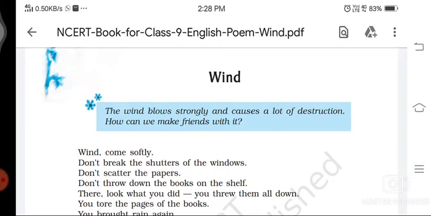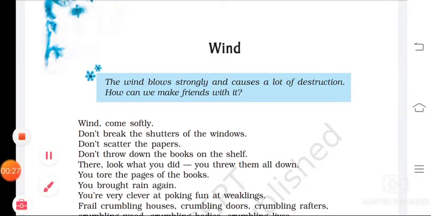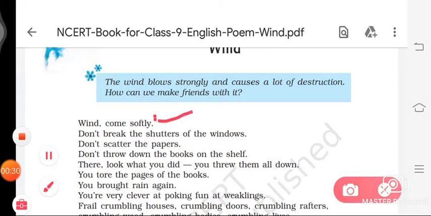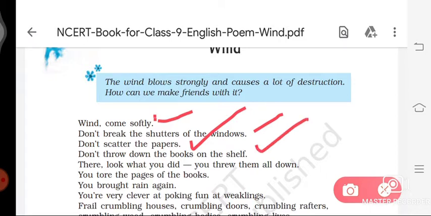So let me read the first paragraph. In the first paragraph, wind comes softly. Don't break the shutter of the windows. Don't scatter the papers. Don't throw down the books on the shelf. So, in the first paragraph, the poet requests the wind that he blows gently so that the shutters of the window are not broken and the papers are not blown about.